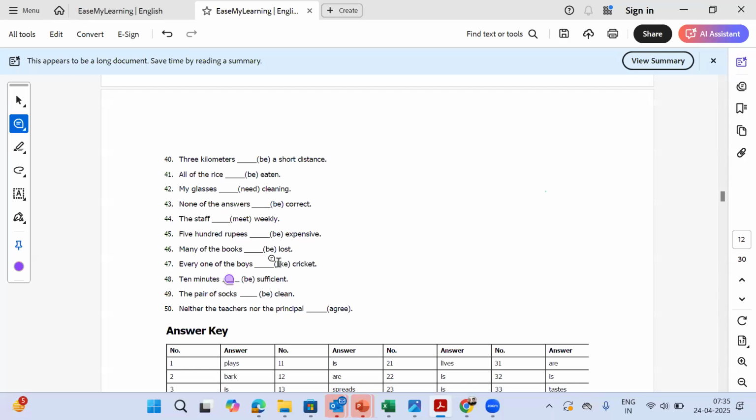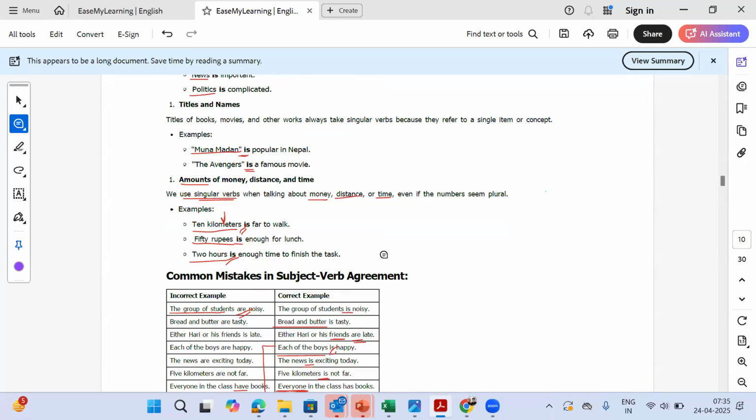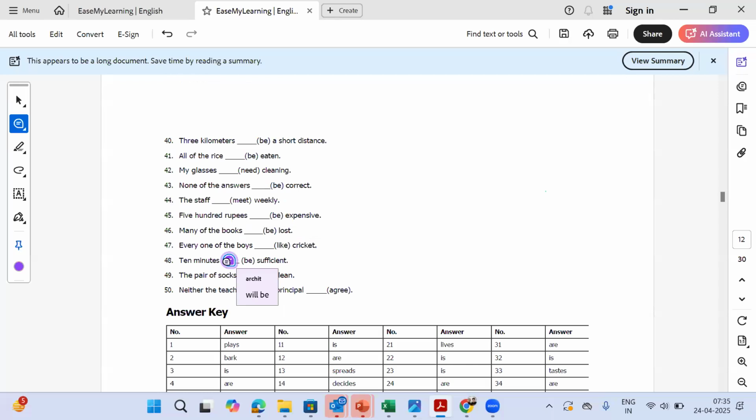Okay. Now, unit of time, what is our rule? It will be singular. It will always be singular. That is clear. Now, we cannot use a plural verb like would be. We will use will be. But why will we use will be and we will not use is? Because it's already given that be has to be used, we will use some form of be. Is is not a form of be.